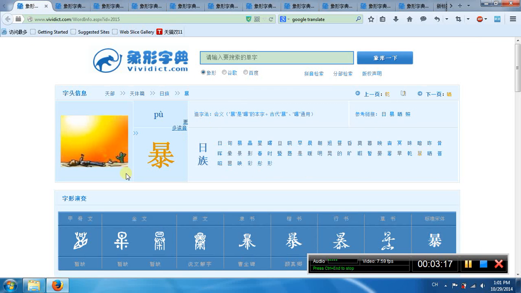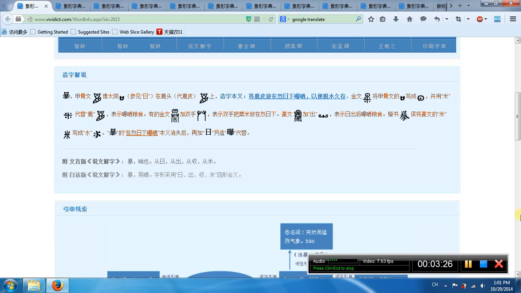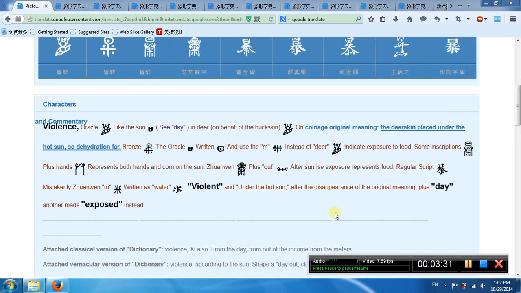It's another one. Okay, it's not bao, it's pu. See the sun, its sunshine is very strong. So this is the oldest style. This is a deer, this is a sun.